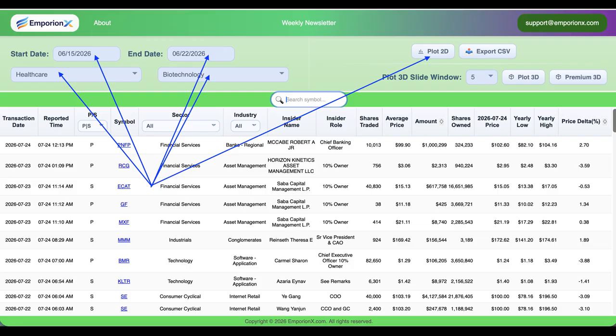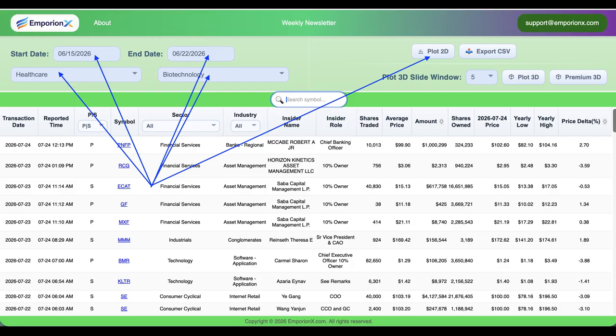For this example, we'll focus on the healthcare sector and the biotechnology industry, using a customized date range from June 15th through June 22nd, 2026. Once the sector, industry, and date range are selected, EmporionX allows us to quickly narrow down the insider trading activity that matters to us. We can then click Plot 2D to visualize the top insider trading activity during this period.